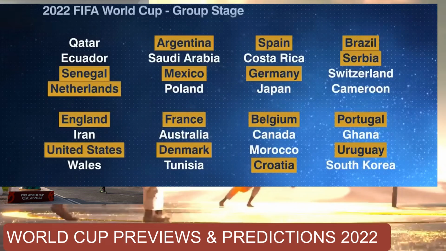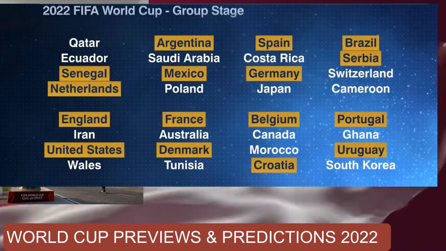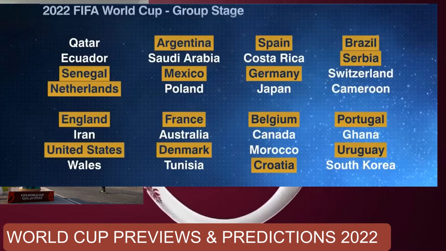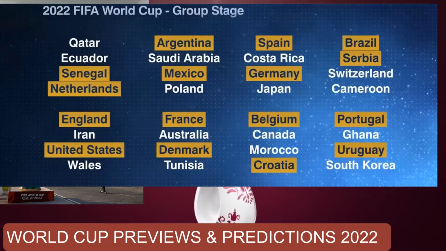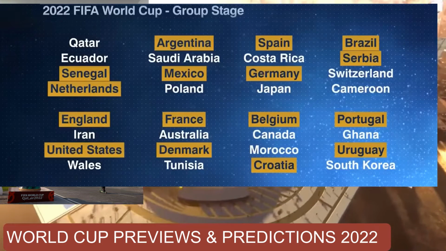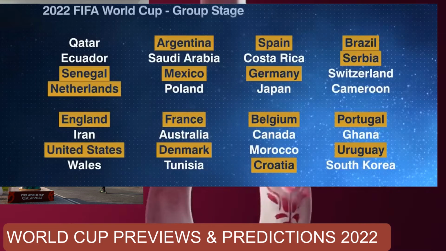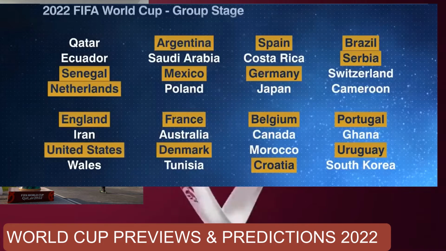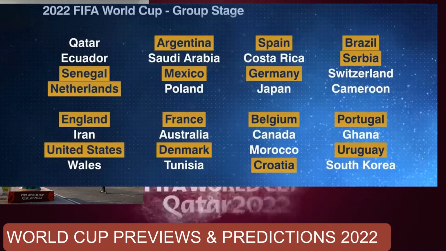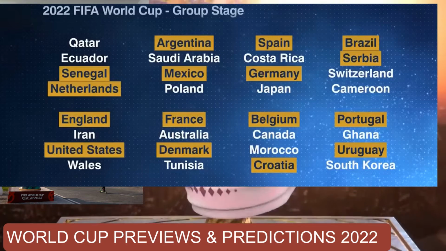Highlighted teams here would be the ones that I've chosen to go through to the next 16. Of course, there's a bias. Qatar, Saudi Arabia, South Korea, Iran not making it to the last 16. They might make it to the last 16. These are my predictions. You also have your predictions. So for me, these are the teams that I fancy to go through to the next stage, to the last 16.